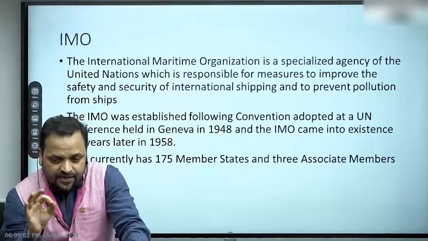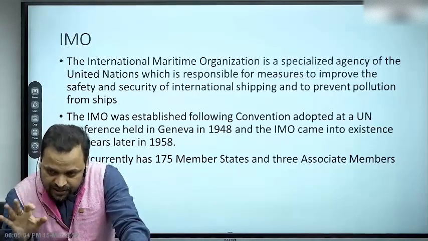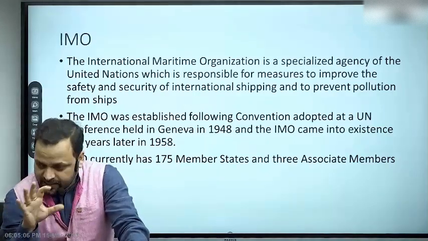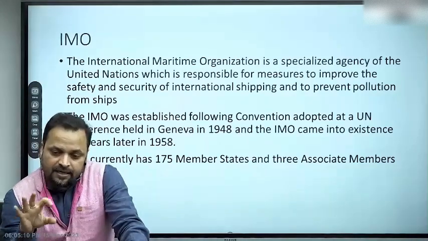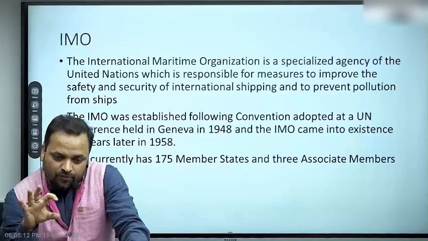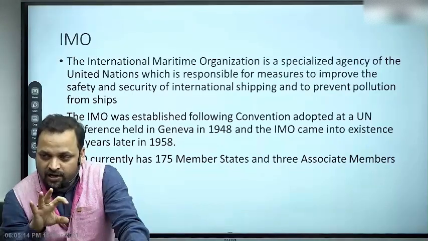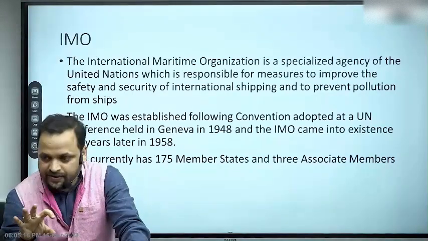So basically, if you see, international shipping business is governed by Western institutions. The implication is, if you want to buy oil from Russia or buy oil from Iran, you have to carry it through some oil tankers, right?